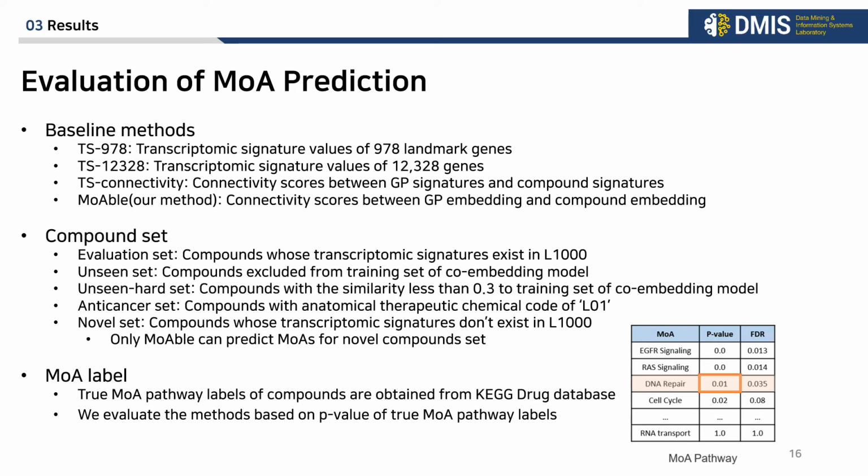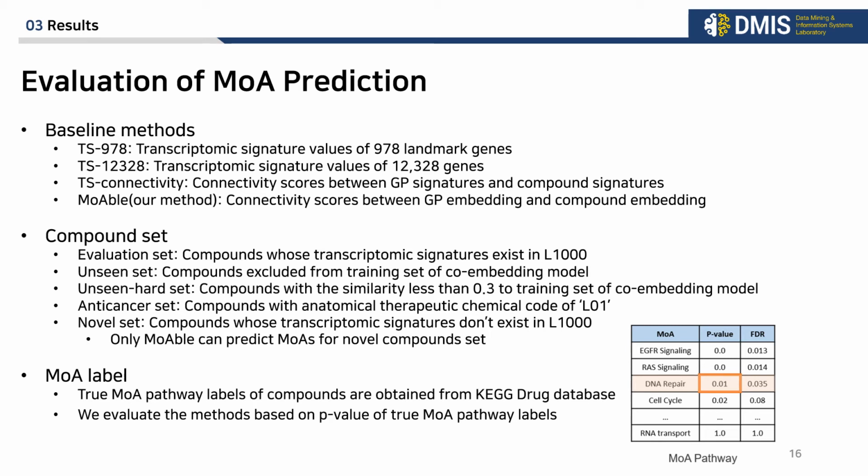For evaluation of MOA's robustness in various compound sets, we set the compounds into different sets. Evaluation set consists of all compounds whose transcriptomic signatures exist in 8,000, and unseen set consists of compounds excluded from the training set of the co-embedding model. And unseen hard set consists of compounds with a similarity less than 0.3 to the training set of the co-embedding model.